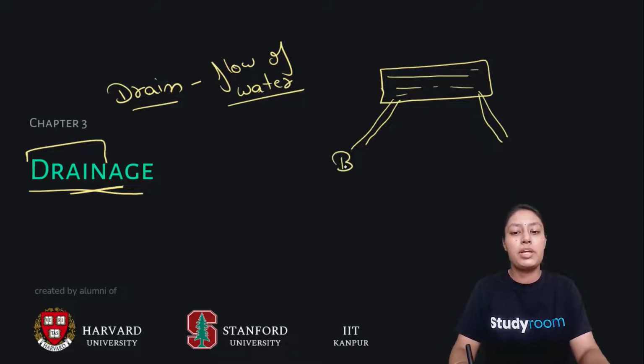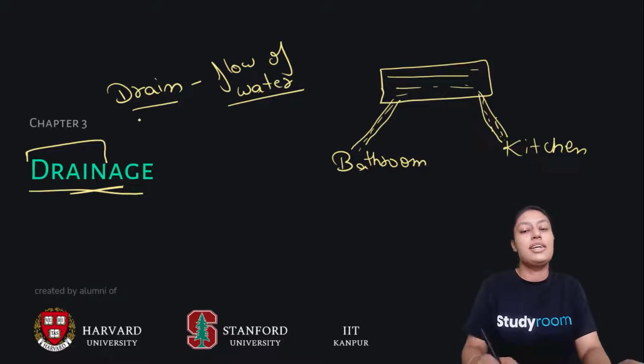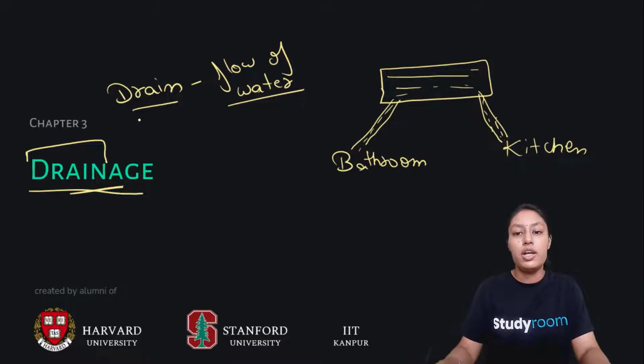Maybe this pipe is going to your bathroom and this pipe is connecting to your kitchen. So now there is a flow of water which is reaching a point through a well defined path, a well defined channel. That is called drainage. Drainage is nothing but simply flow of water through well defined channels. All right, so this is drainage.